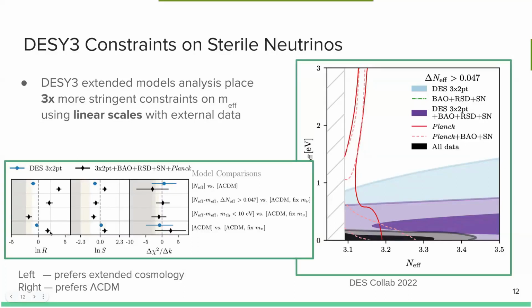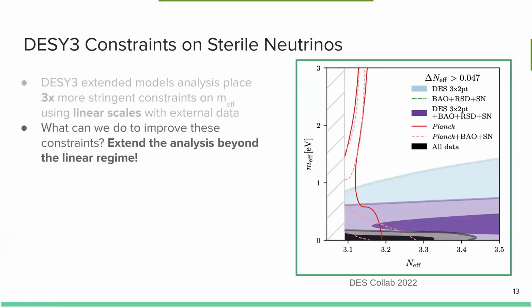If you go further to the right, one prefers the standard model, lambda-CDM. And we see a somewhat similar story across these different constraints here. If we have this extra sterile relic with some mass, there seems to be some slight preference for this model over lambda-CDM.